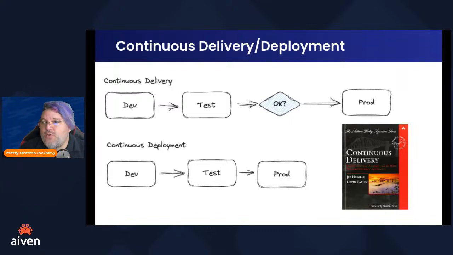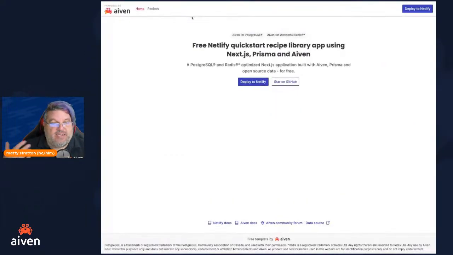First, I'm going to show you a little bit of the app, just give you an overview of the application that we're building. This is a recipe library app, and it uses Next.js. It uses Prisma, which we'll talk about in a second. It's also using Aiven on our backend to run our data services, because we're using Postgres and using Redis as part of that equation here.